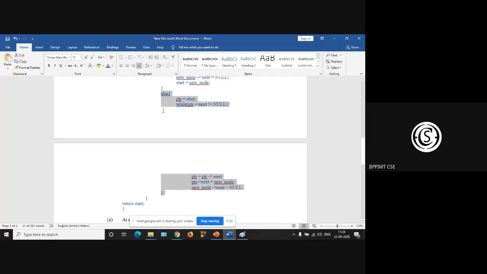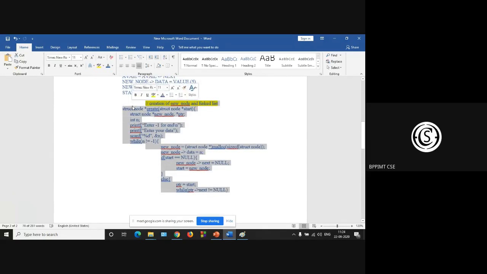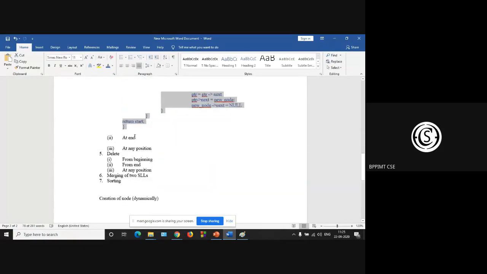So this highlighted portion is used for inserting the newly created node at the last part of the existing linked list. This entire C code is used only for creation of a linked list, but insertion at the beginning, insertion at the end, and insertion at any specified position are quite different. Okay, so insertion at the end, what will be the code?